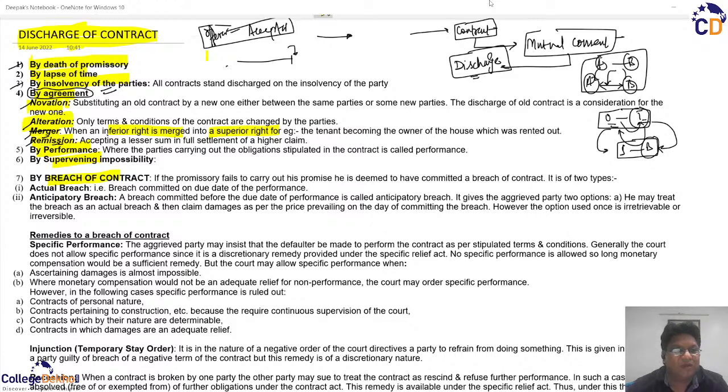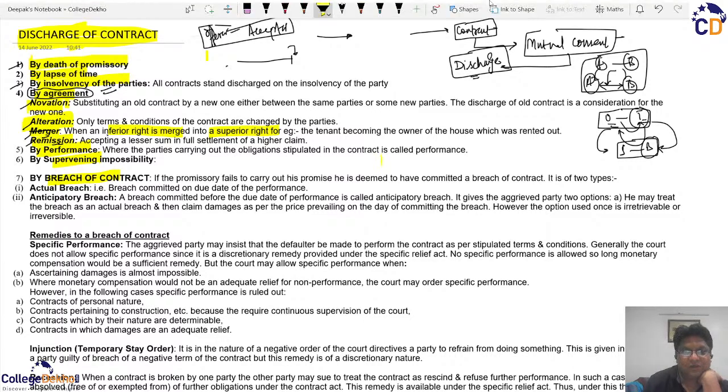So, irrespective of whether it's an actual breach or an anticipatory breach, the party who defaults on his performance must be under an obligation towards the aggrieved party. So here we will use the word aggrieved party, and we will have the word defaulting party. The person who has undertaken the breach of the contract is the defaulting party, and the party who is suffering the consequences is the aggrieved party.